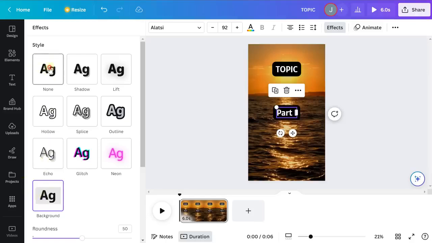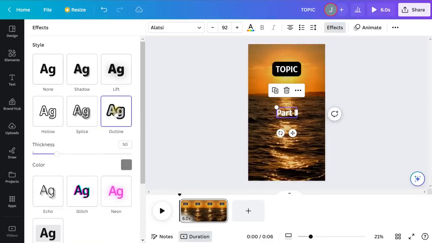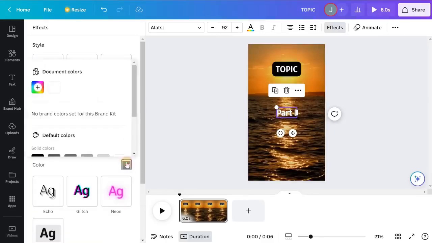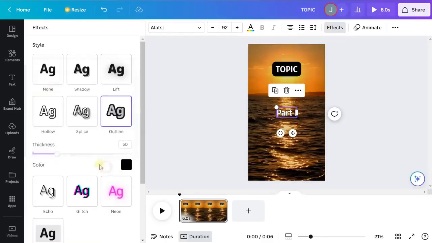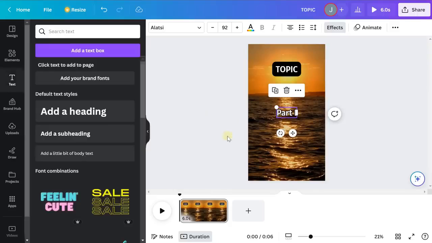So I'll just click none for style, but I am going to add an outline because as you can see here, it's already hard to read with just the background that's going on. So I'll click outline. I'm going to use color black and I'm going to increase the thickness here to about 80, maybe a little bit more, maybe 85. Leave it as 86, I couldn't get 85. And as you can see, much easier to read already. So that's what we want for the text there.